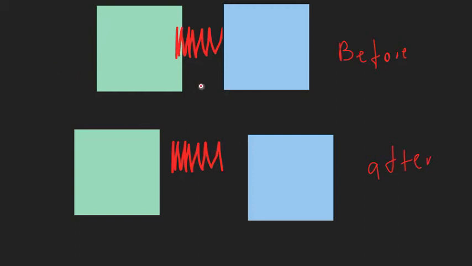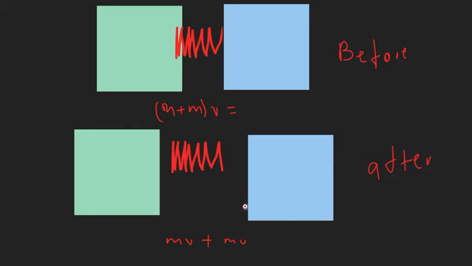Then I can state the momentum of this one initially. It was their mass all together times their velocity, which is now equal to, in the after part, the product of mass and velocity of this one plus the product of mass and velocity of this one. It's because their momentum was conserved.